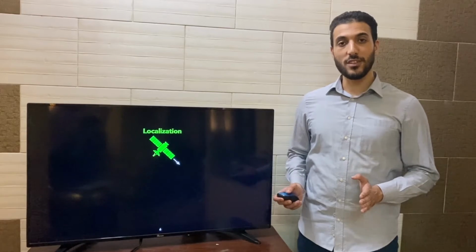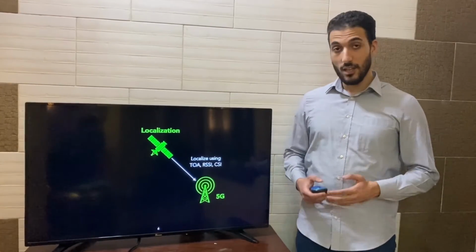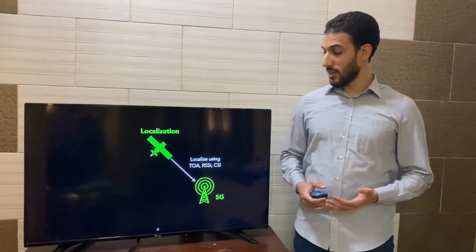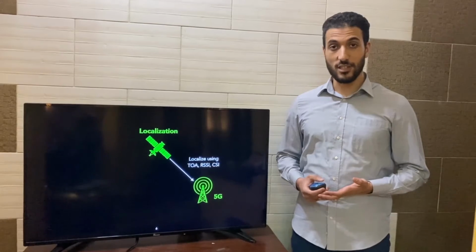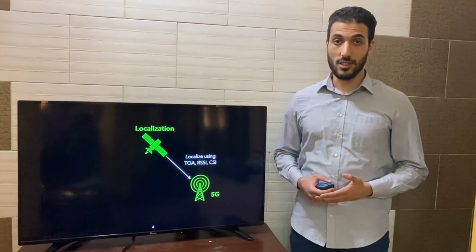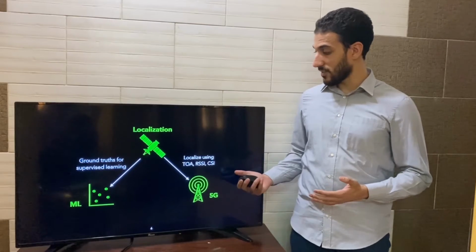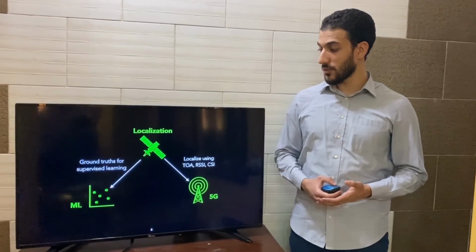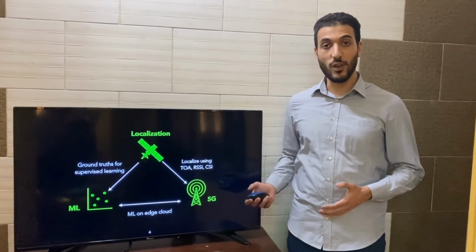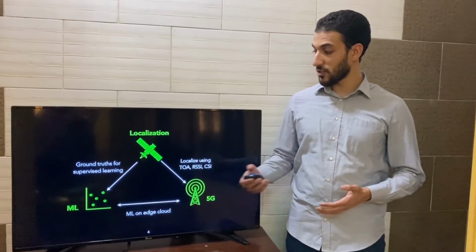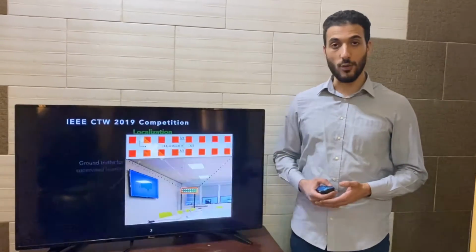The source of information that I use for my work comes from 5G. Useful information such as time of arrival, received signal strength, and channel state information are used to capture localization information. Machine learning is used to create models that map between this information and the localization of devices. Finally, machine learning and 5G are strongly related, as heavy-duty machine learning processes can be done on the cloud.